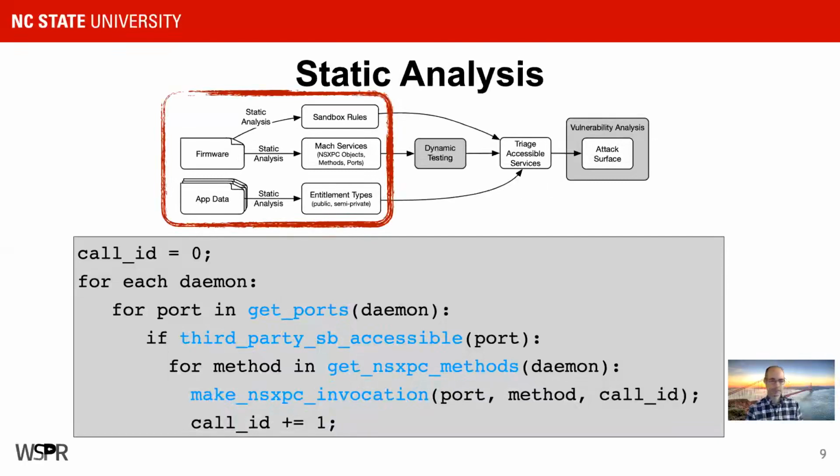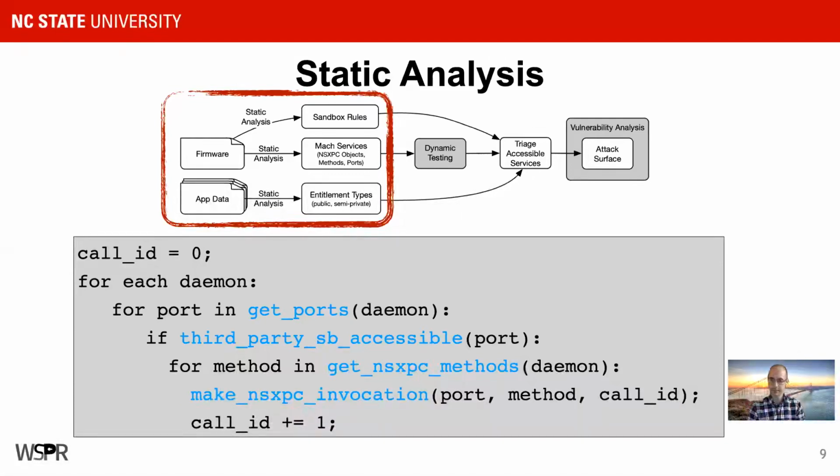The first step is static analysis. We want to generate a unique ID for each remote method call that we're going to make. And our goal is to have thousands of remote method invocations in our test program. And once we're able to generate all of that code, we're going to call all of them and see what happens during dynamic testing.